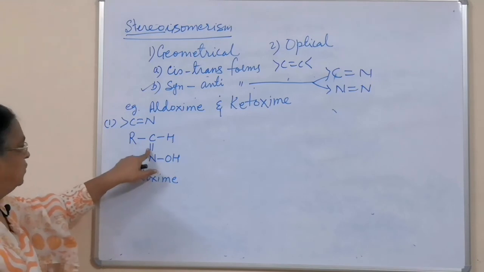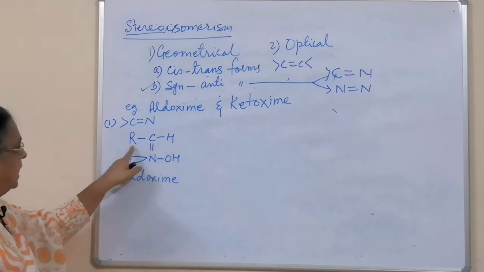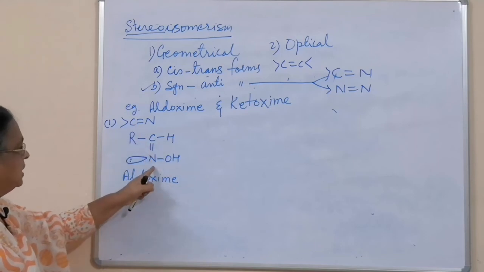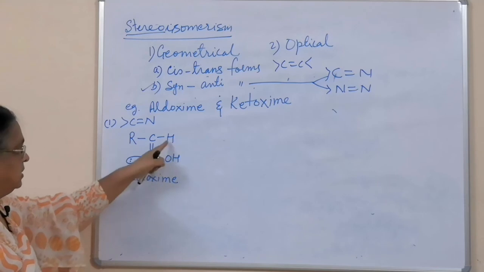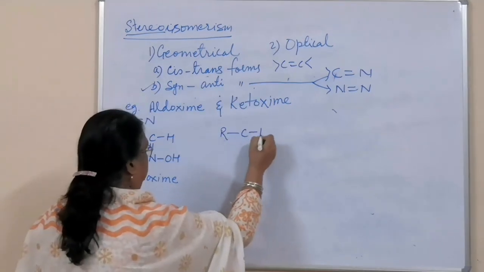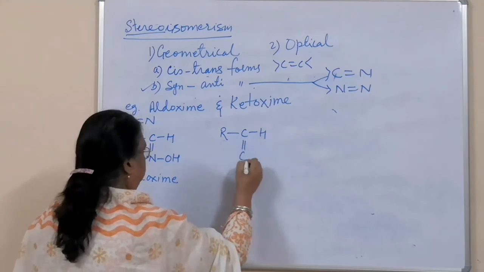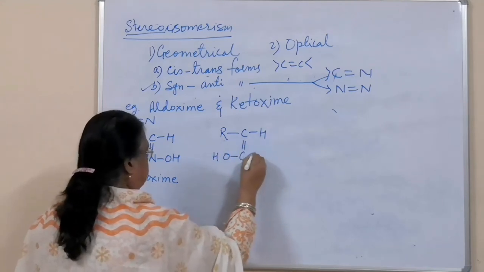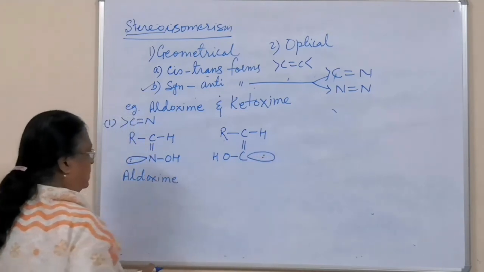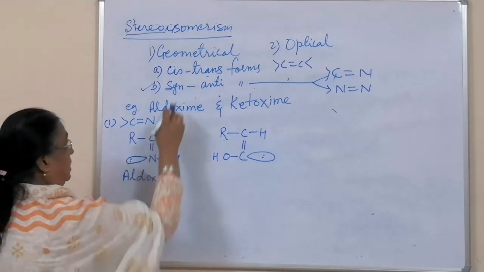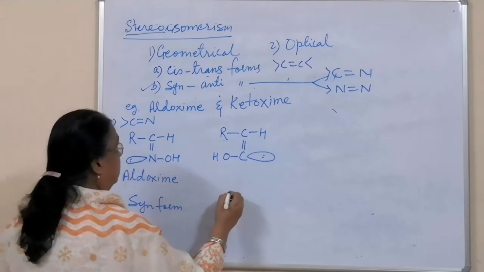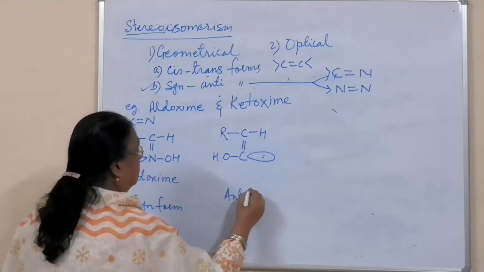So double bond if you have here, then see either side of this double bond. On one side of the double bond, what do you see? Hydrogen and OH. These groups are on the same side, and in the other isomer we will have OH on the other side and lone pair here. So both of them are aldoxime. This form is called syn form, and this form is called anti form.